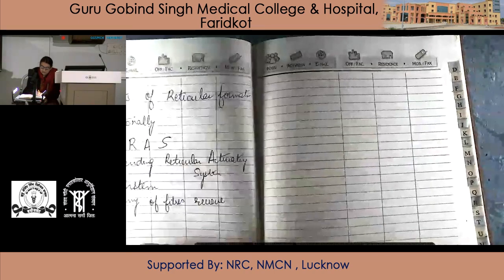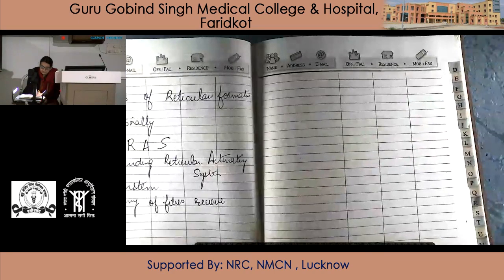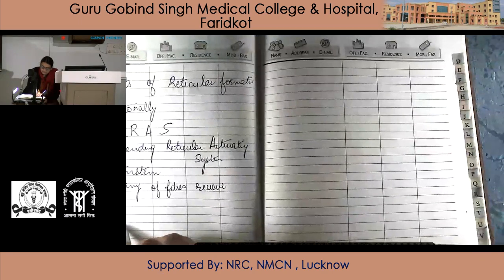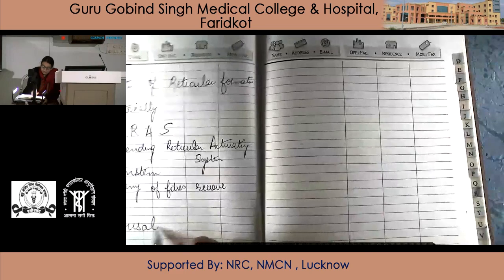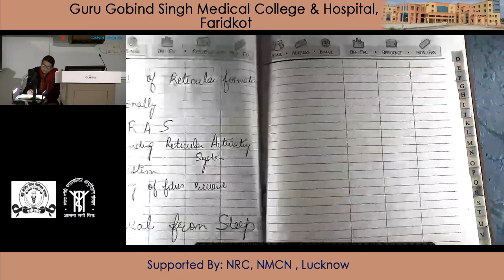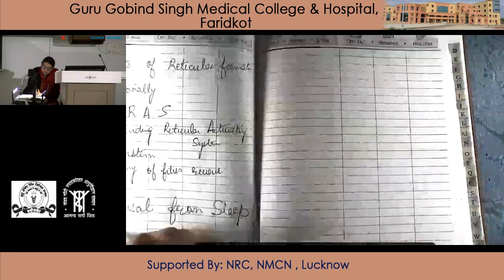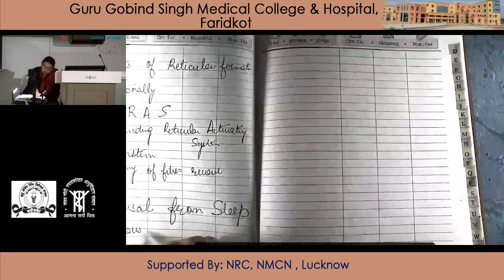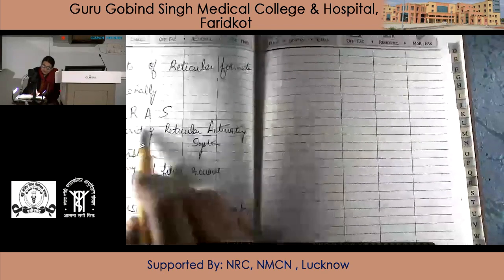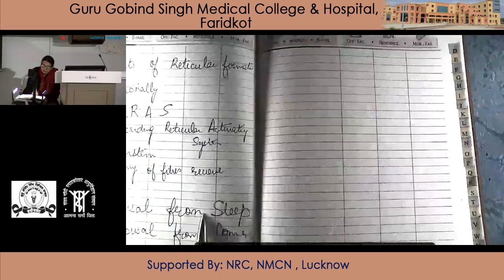The ascending reticular activating system is important for arousal from sleep and arousal from coma.